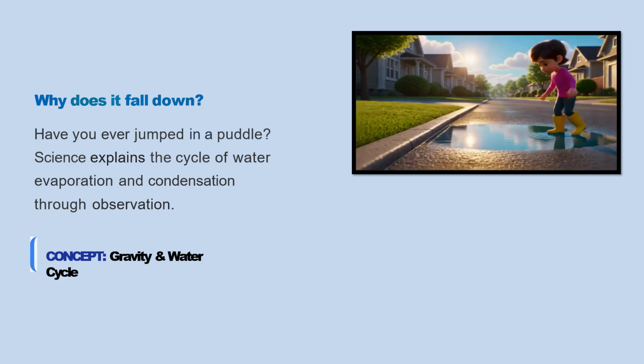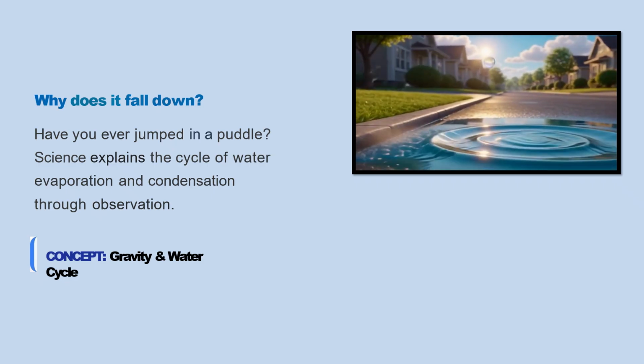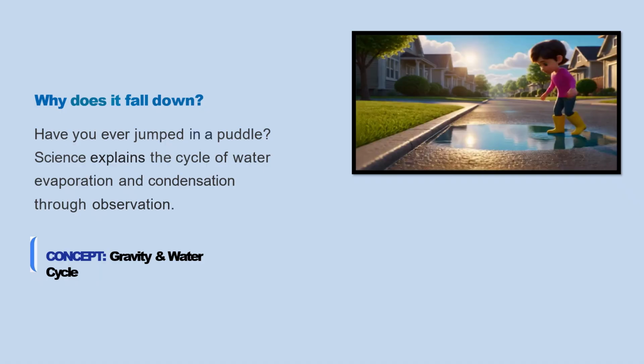Have you ever jumped into a puddle after rain? What happens to the water? Why does it fall down and spread on the road? Look at this picture carefully. When the child jumps, water moves downwards, but not upwards. This happens because of a force called gravity. Gravity is a force that pulls everything towards the earth. That is why rain falls down, water stays on the ground, and we don't float in the air. So here we can say that gravity pulls everything towards the earth.